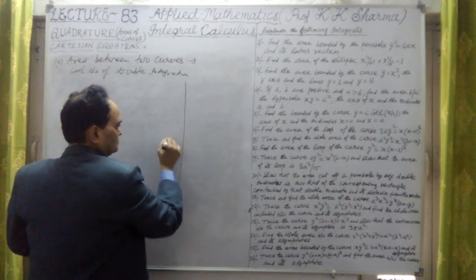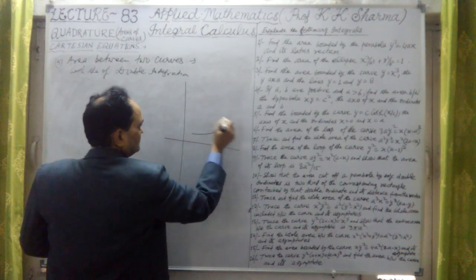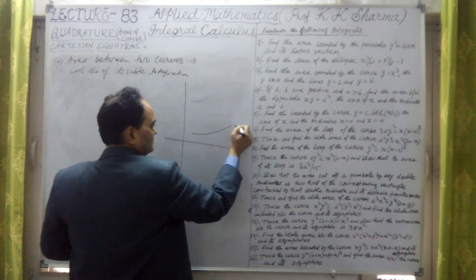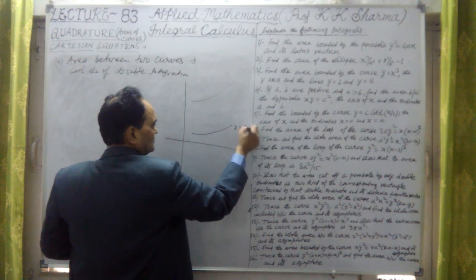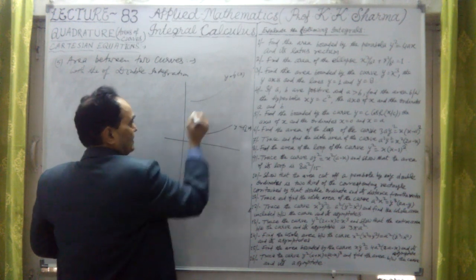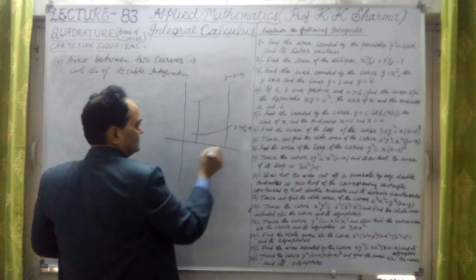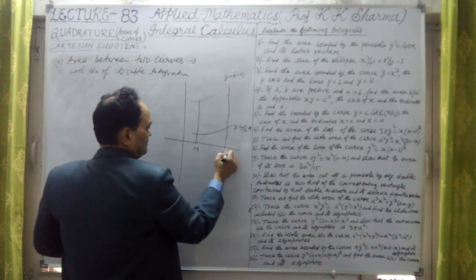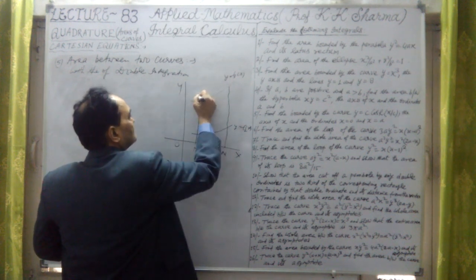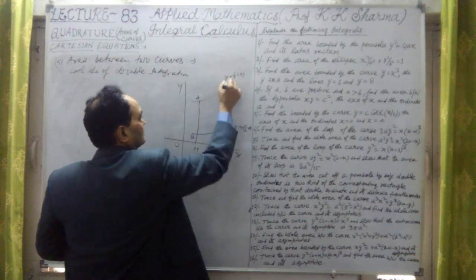Okay, so similarly the double integration, just say, for example, these are two curves. This is y equal to f2(x), here y equal to f1(x). Again, O is the origin, x-axis, y dash axis. This is A point we have taken, this is B point, C, and the D point I have taken.